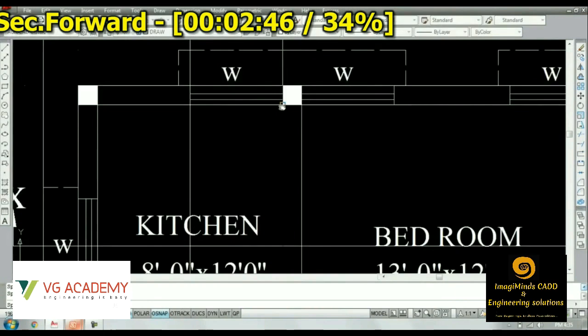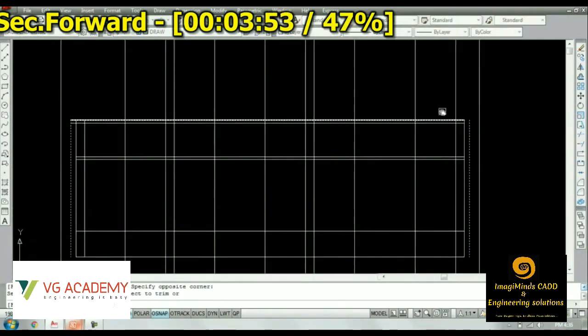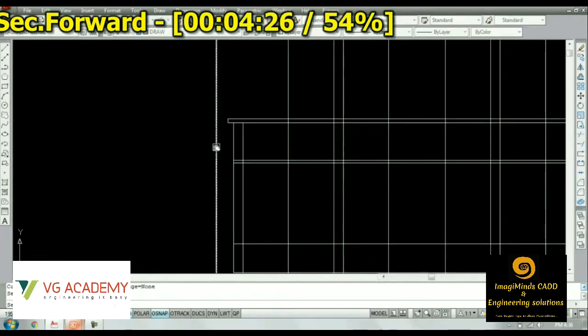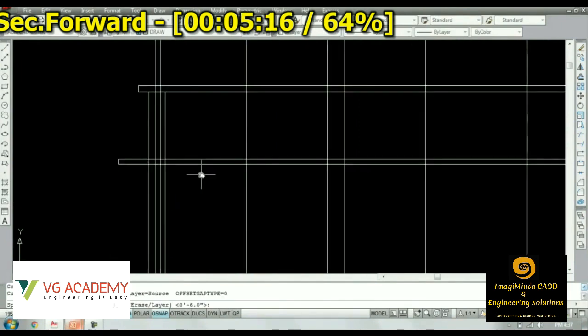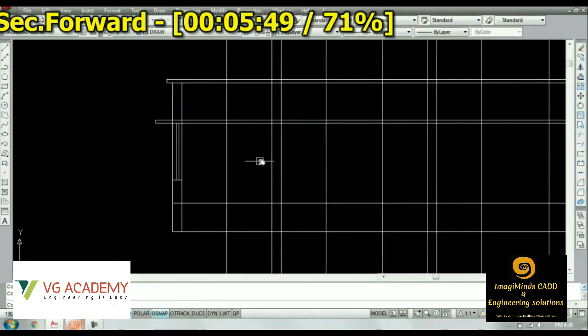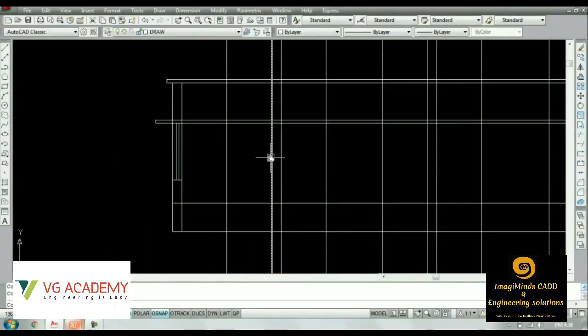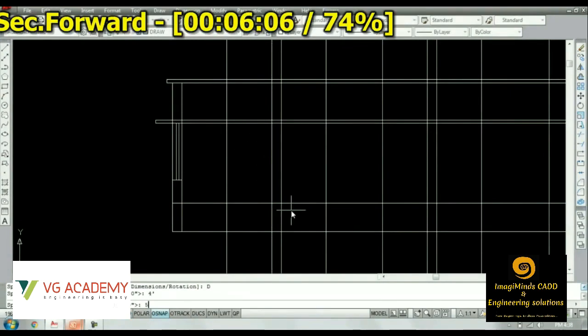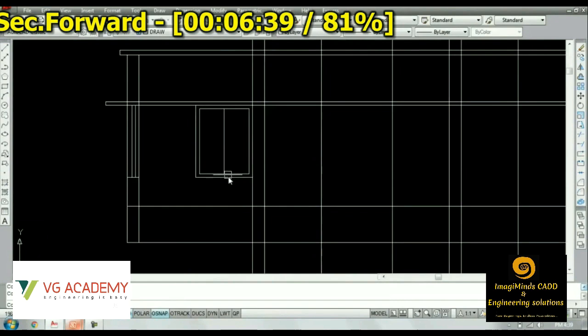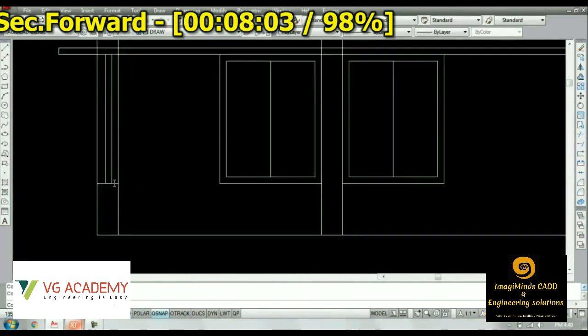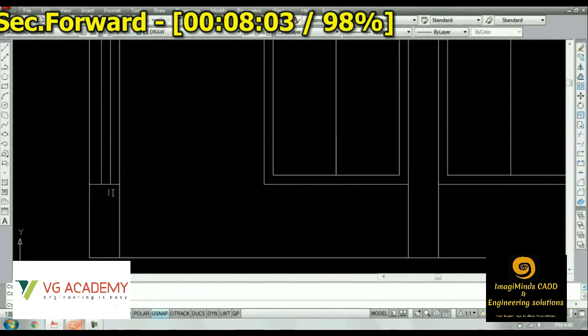I'll skip the video a bit. These are the reference lines we have taken. Then we'll be placing the windows. Here we can see a section of a window within the section of the wall. Then we'll be placing the full windows one by one. So this is the sectional elevation.